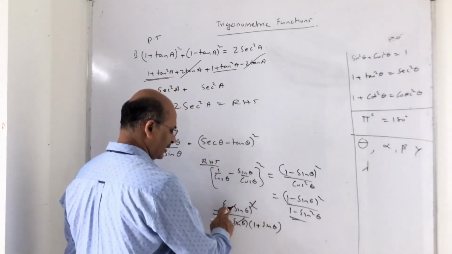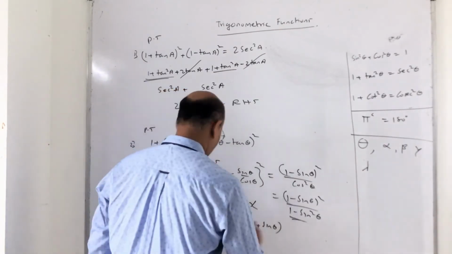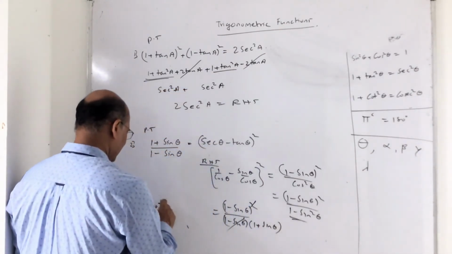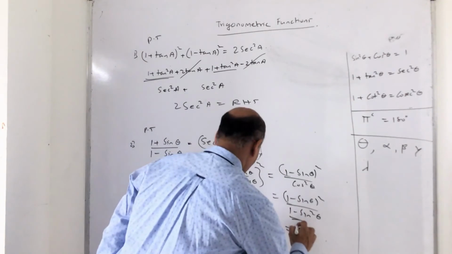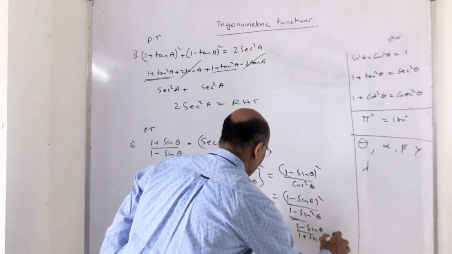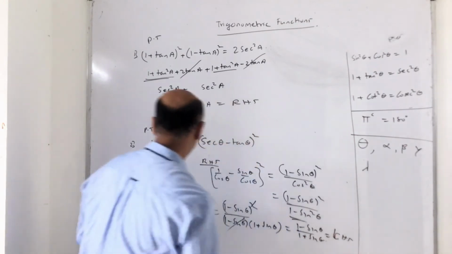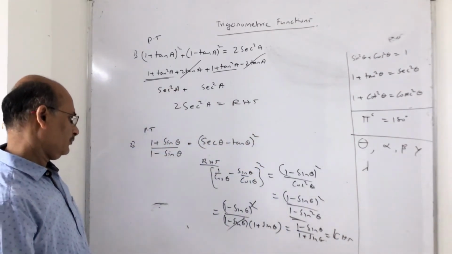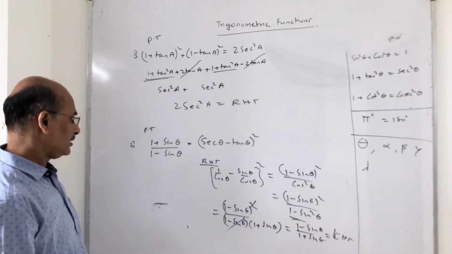So what is left out? 1 minus sin theta upon 1 plus sin theta, which is nothing but my LHS. Are you correct? Try to understand this.